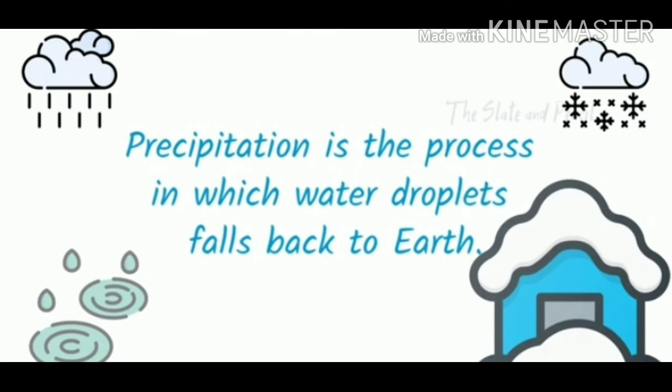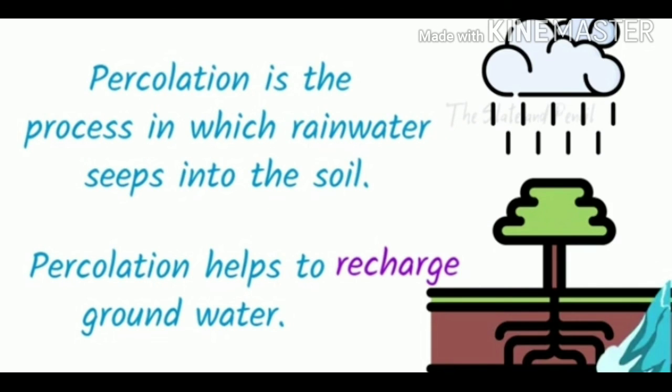Next, precipitation. Precipitation is the process in which water droplets fall back to the earth. When these water droplets fall on the land or sea in the form of rain or snow, it is known as precipitation. Next, percolation is the process in which water is filtered and seeps into the soil, and this percolation helps to recharge the groundwater.